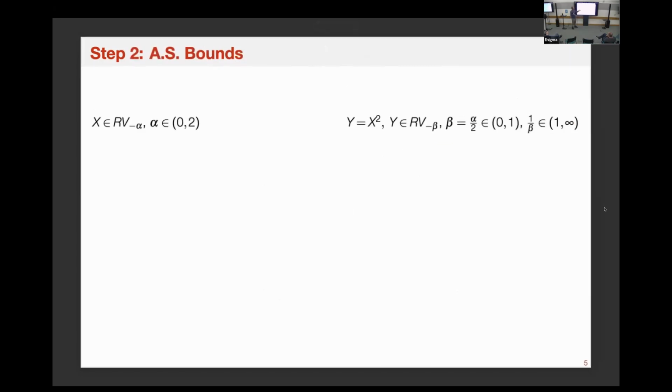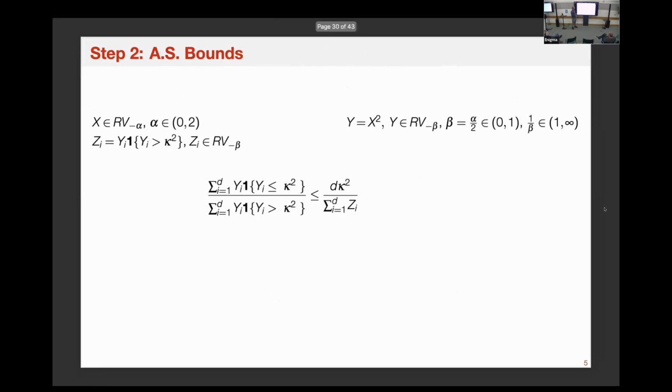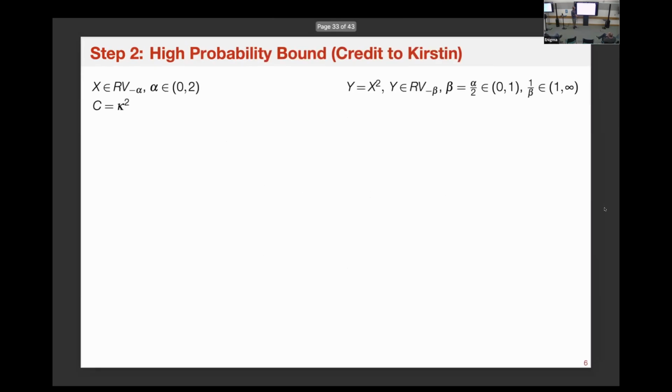Moving on to the next step, that is to get the bounds. I think I will skip this part, because the gist is just that we can get an almost sure bound, but the coefficient will, I guess, inevitably depend on the fluctuation of the path. So even though the order should be correct and it holds in the almost sure sense, maybe this is not the most useful bounding practice.